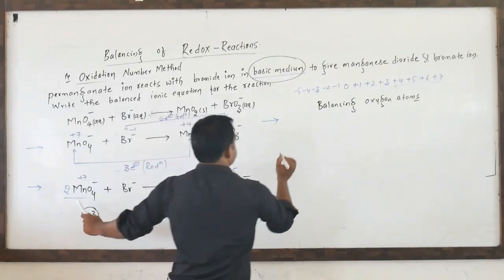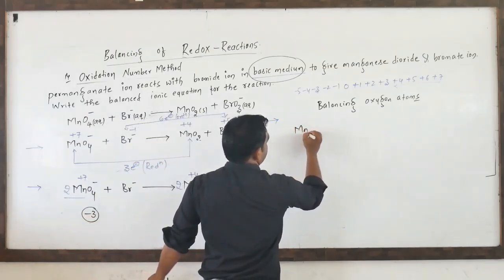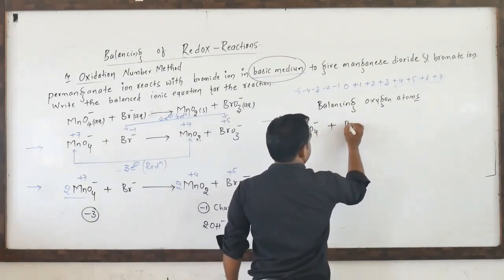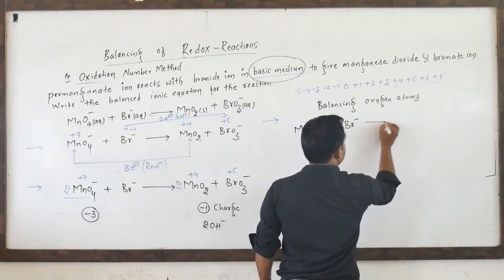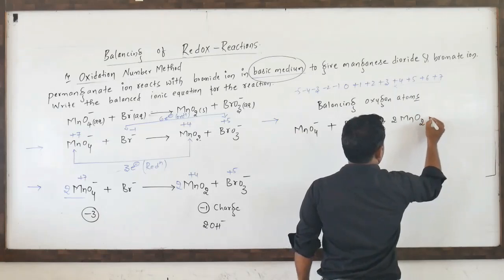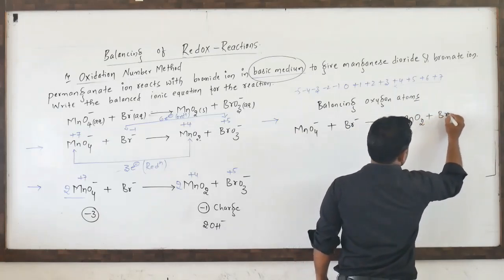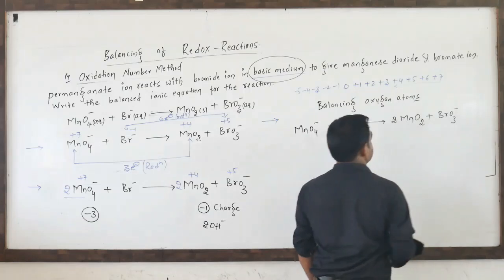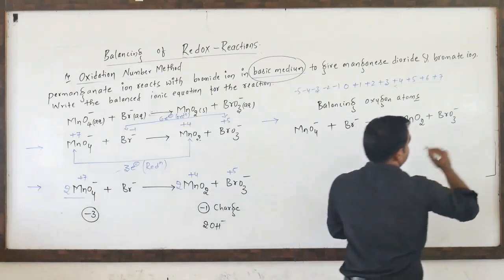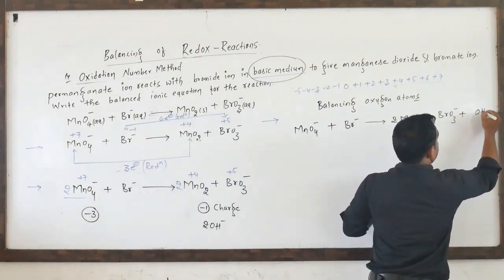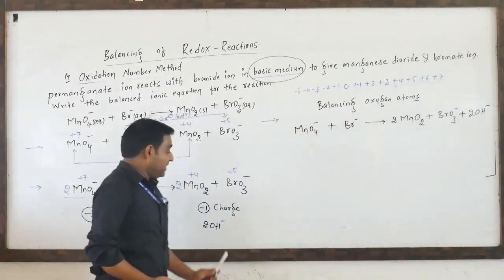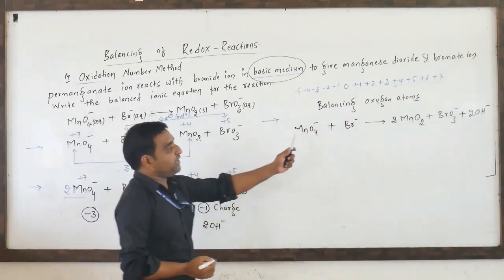MnO4 minus plus Br minus gives 2MnO2 plus BrO3 minus. So on the RHS side, we have to add 2 OH minus. Adding 1 OH minus will not balance the charge.